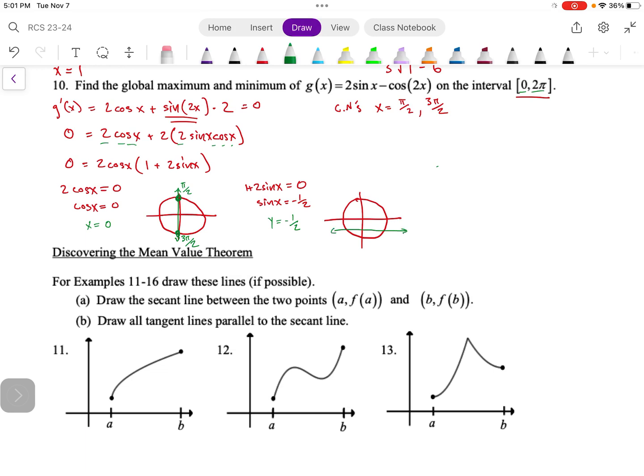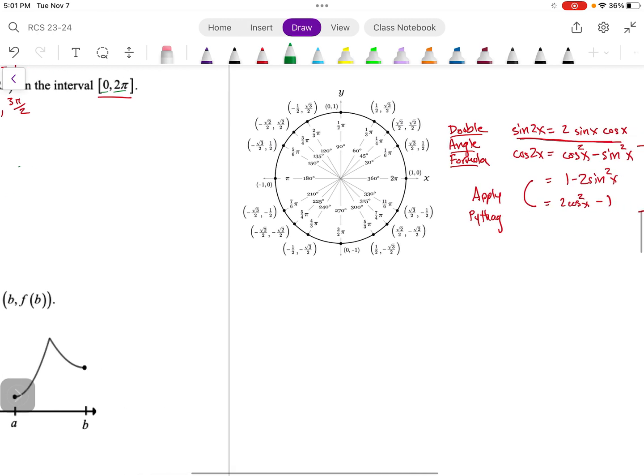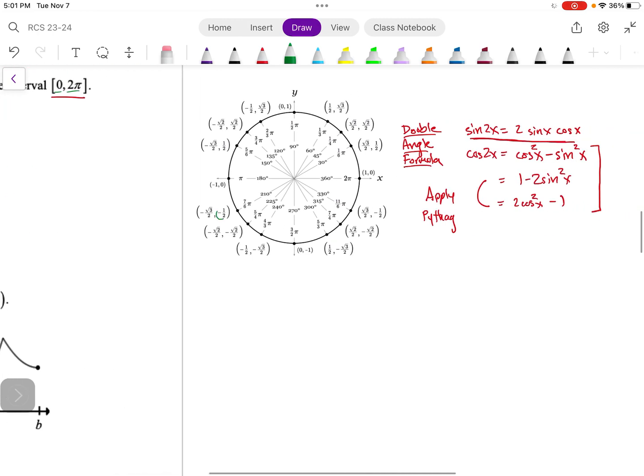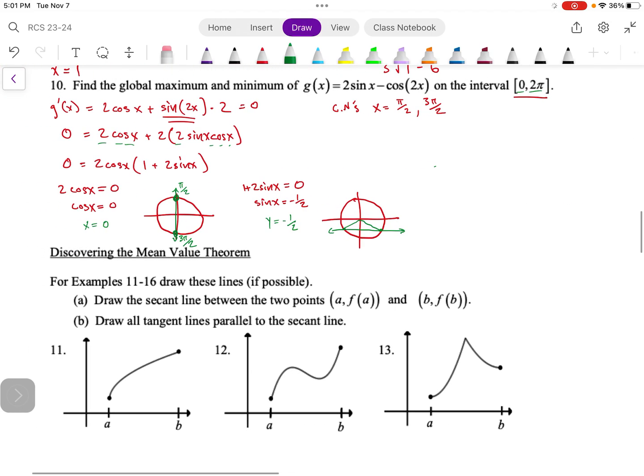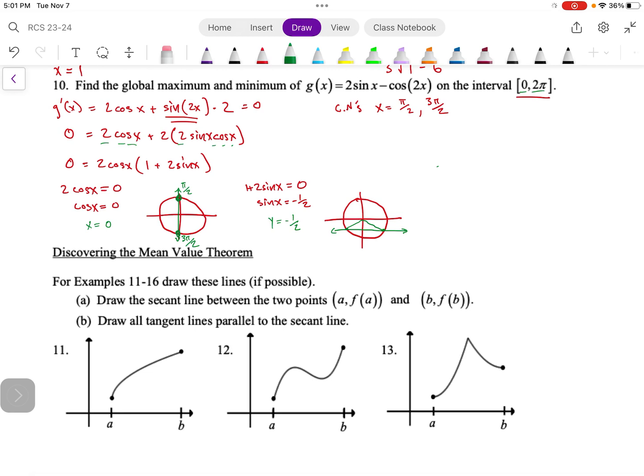So going across, I need where y is going to intersect. Now, you may or may not remember these. I'm going to scroll over here. Notice that sine has a value of negative 1/2 at 7 pi sixth and 11 pi sixth. And so I will add those in here: 7 pi sixth and 11 pi sixth.